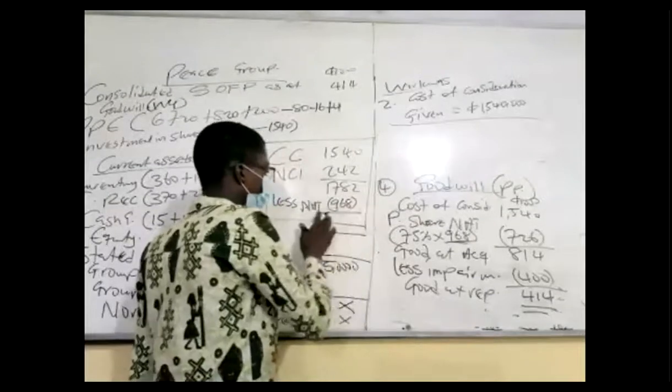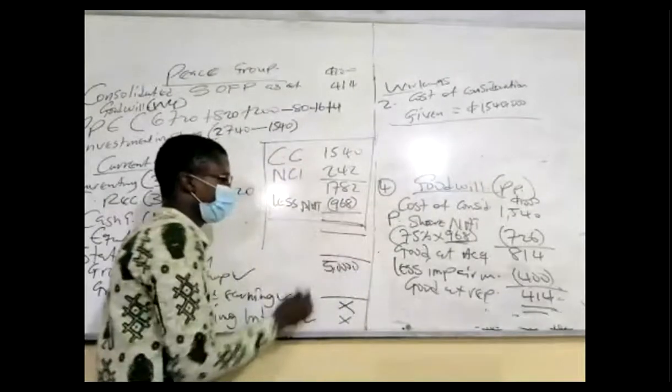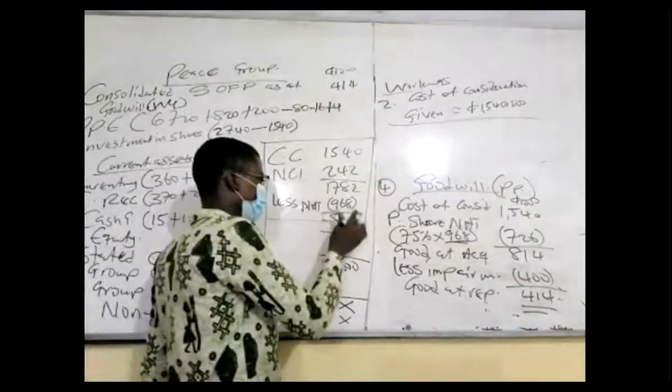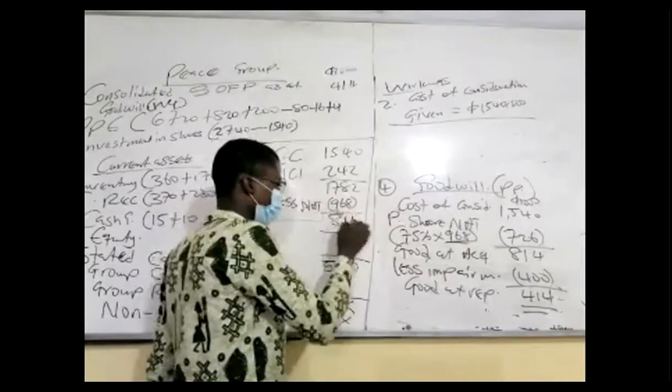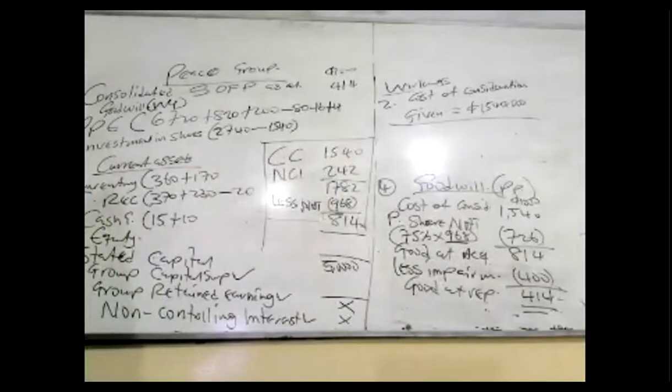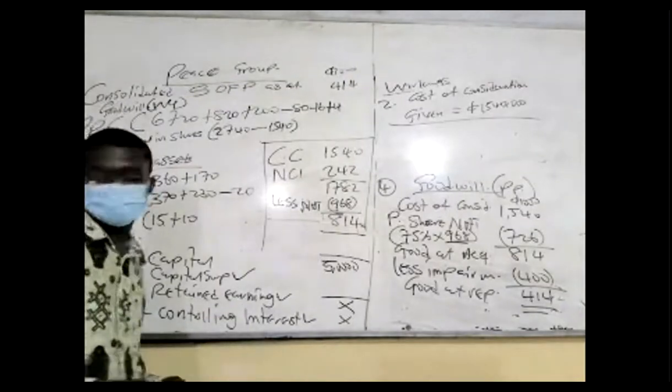Subtract it from it and that gives us the goodwill at acquisition: 814. Then your impairment and the rest of the story continue. 814. That is the alternative. You select any of these and then you move on with it. Stick to one approach and then you are fine.